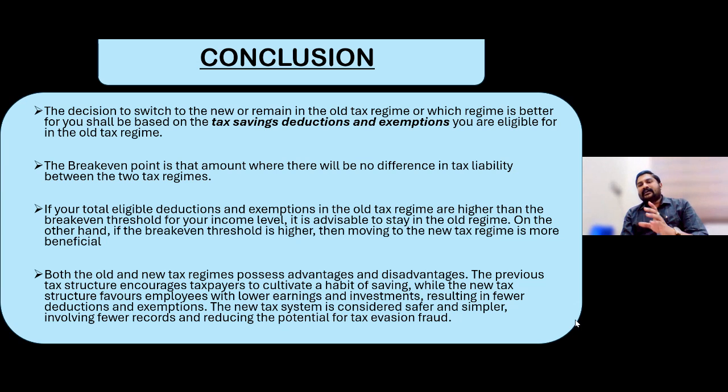Whereas that extra 50,000 rupees is with regard to 80CCD(1B), and only the old regime can get that. New regime opters definitely cannot get 80CCD(1B). Only three deductions are available: 80CCD(2), 80CCH for Agniveer, and 80JJAA for new employment, the 30% extra. Apart from these, no other Chapter VI-A deductions are there for new regime opters.